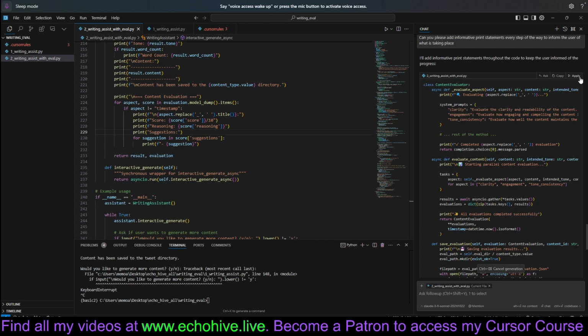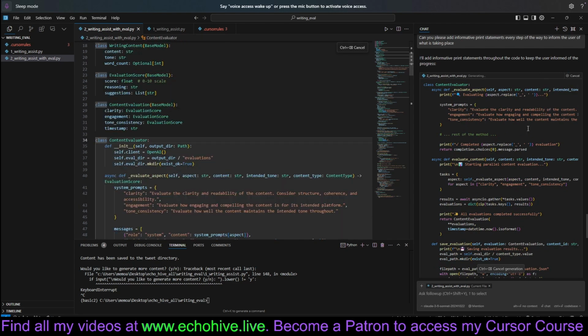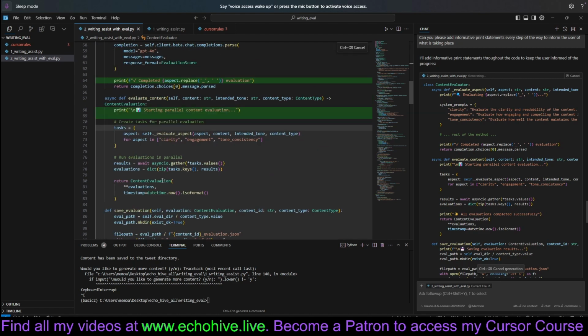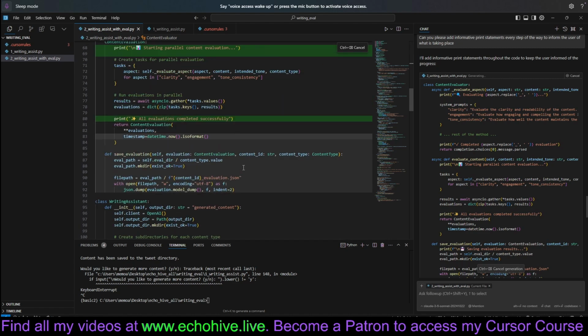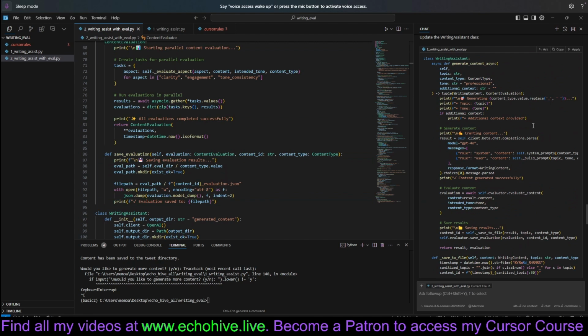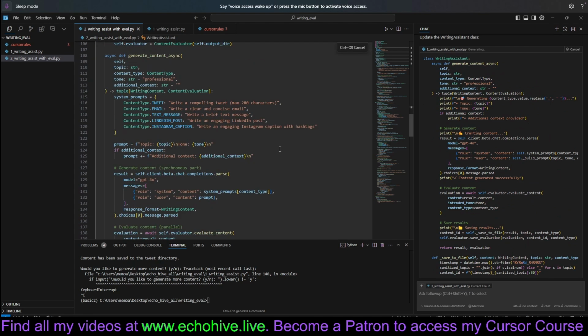Okay, let's apply this. Apply to content evaluator. Hmm, interesting. Last night, apply was working so much faster. It was incredible. Wish it was as fast now. Hopefully, I mean, this stuff's just gonna get faster anyway. Writing assistant, apply it there, so we can see what's going on in the terminal.